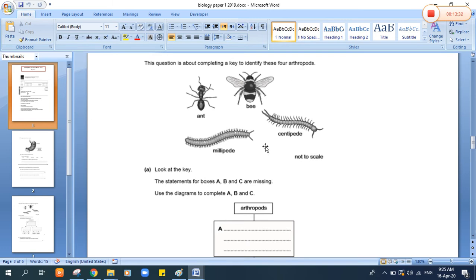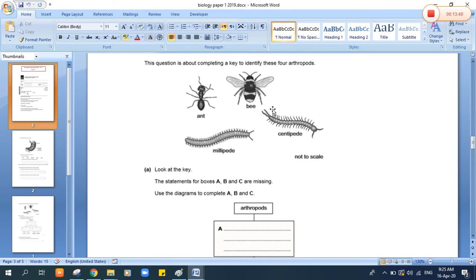What are the arthropods? The arthropods are a group of organisms that don't have a vertebral column. They are characterized by a segmented and jointed body.